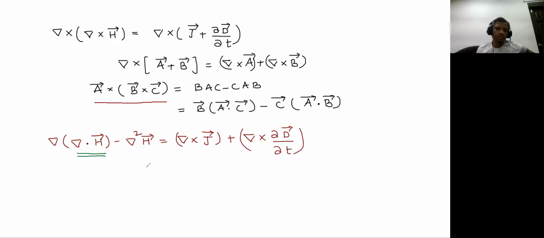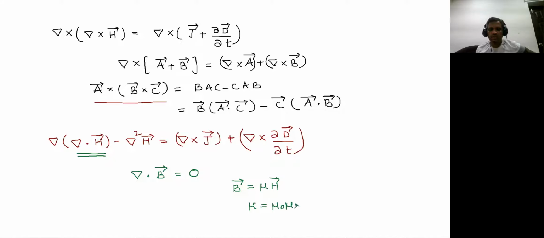This del cross H you will always get from another Maxwell equation which we know very well, which is del dot B will always be equal to 0, whether it is a free space or conducting medium. This B will be equal to mu H because this is a conducting medium. You cannot take it as mu naught into H. It will be always mu into H. Mu is always equal to mu naught into mu R because it's a conducting medium.